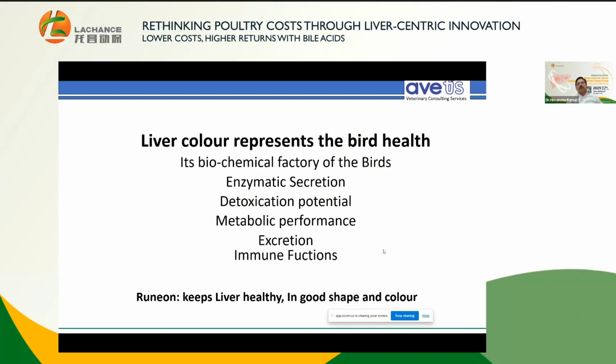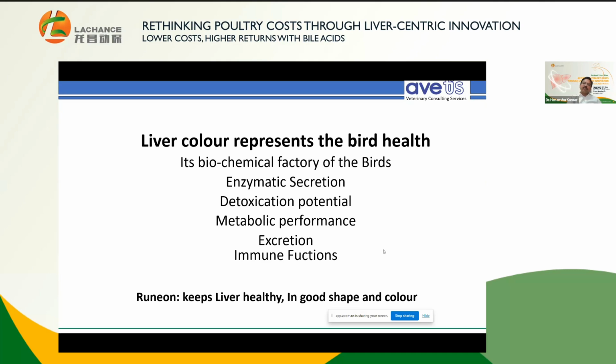The liver is called the biochemical factory of the bird, because all biochemical processes take place in the liver only, whether it's enzymatic secretion, detoxification potential of the organ, or metabolic performance. Whether it's protein, carbohydrate, or fat metabolism, the center place of the action is the liver only. Hence, the liver has to be healthy.